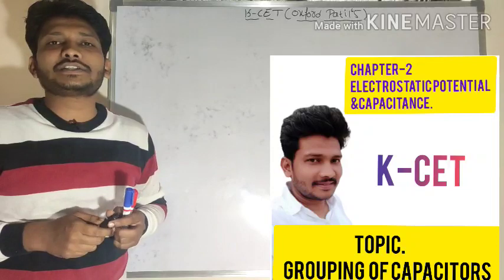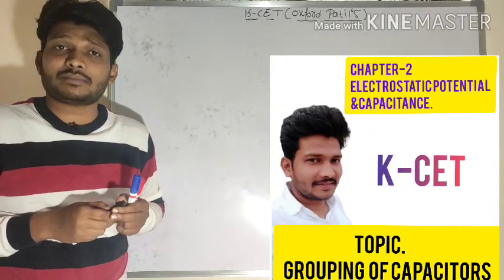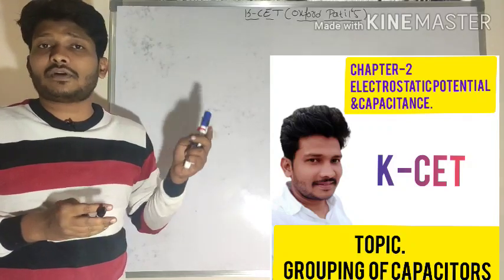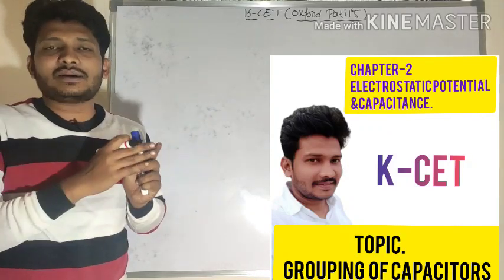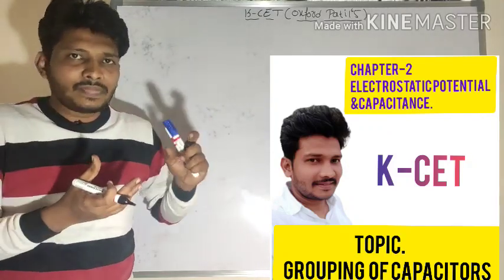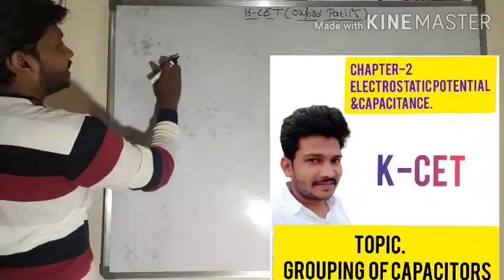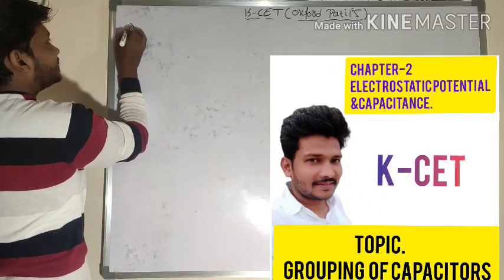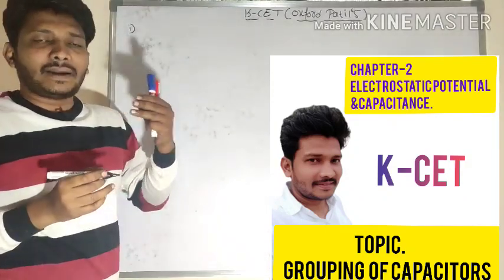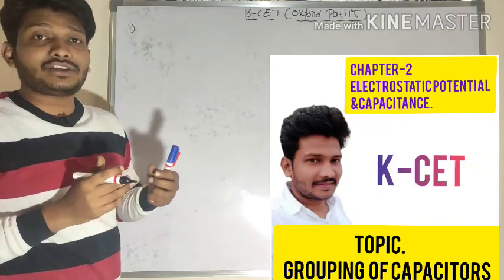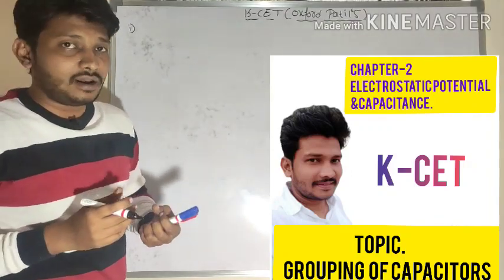So in the last session we were discussing the concepts related to electrostatic potential and capacitance, for tomorrow's examination. Now today we would like to discuss grouping of capacitors. In grouping of capacitors, the capacitors are connected either in a series combination, or in a parallel combination.